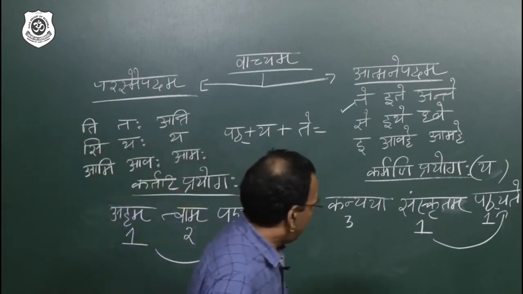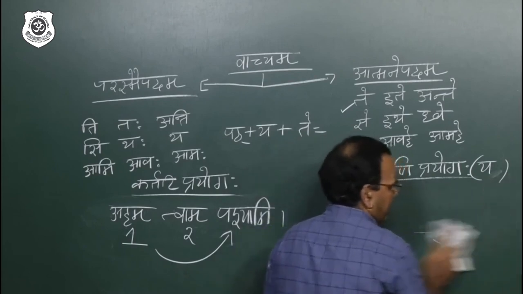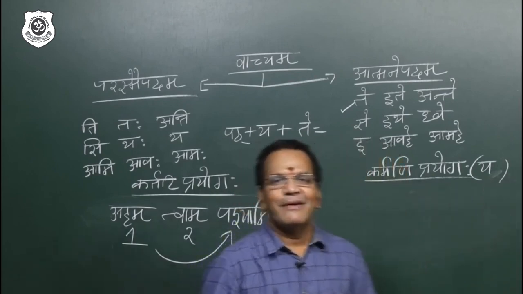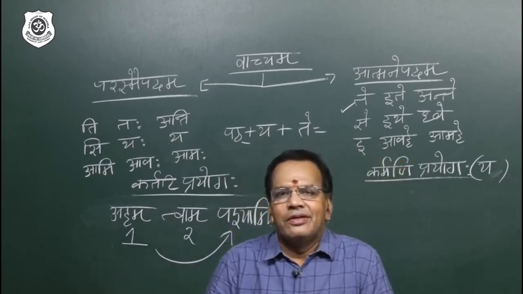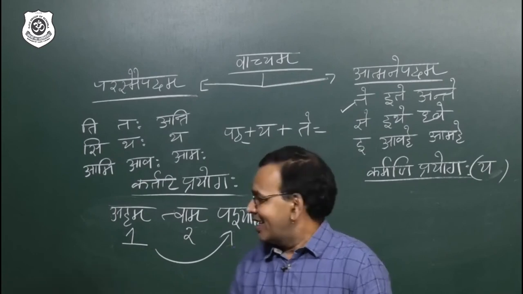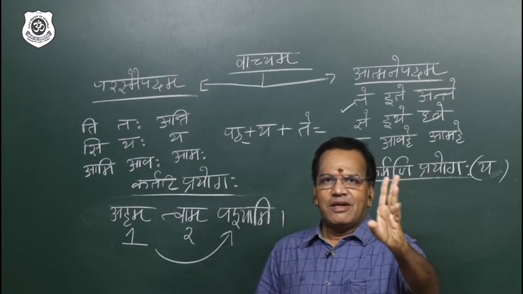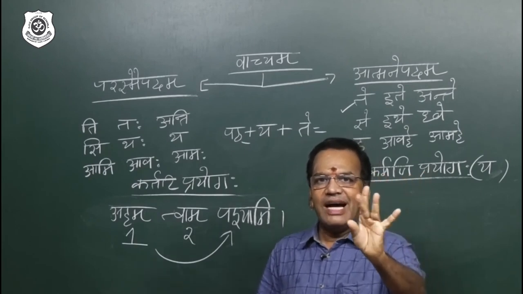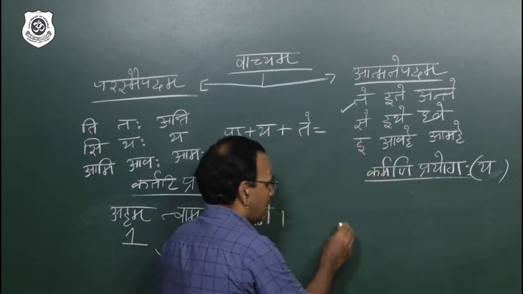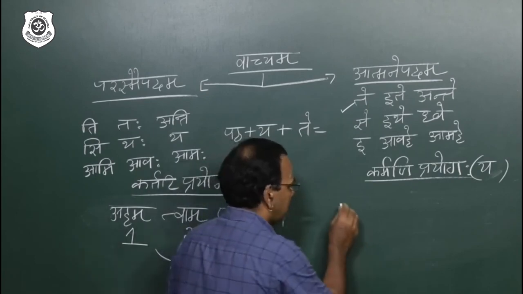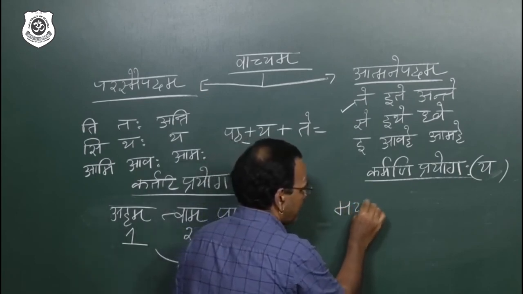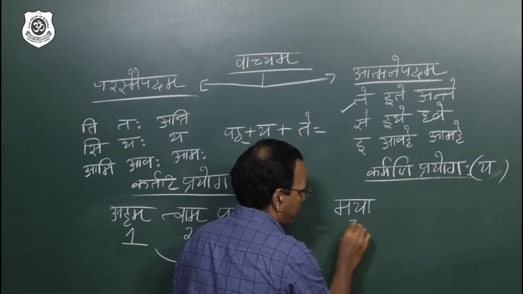Beautiful. We'll go to passive. You must know the asmat shabda. Convert this 1 to 3. Aham avam vayam, mam avam asman, maya. Maya is 3.